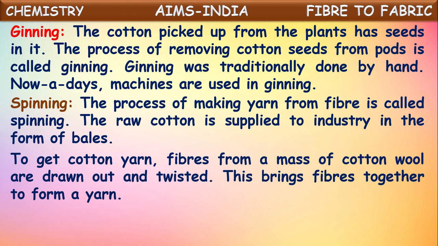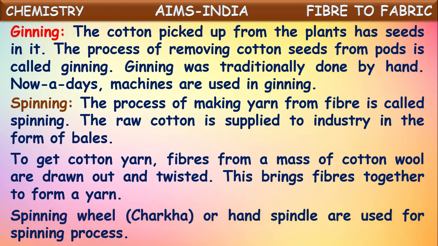To get cotton yarn, fibers from a mass of cotton wool are drawn out and twisted. So first the collected fibers of cotton in the form of bales are drawn out and twisted to get the cotton yarn. This process is called spinning. This brings fibers together to form a yarn. By twisting, the cotton fiber collected from the mass of cotton wool altogether gives cotton yarn.